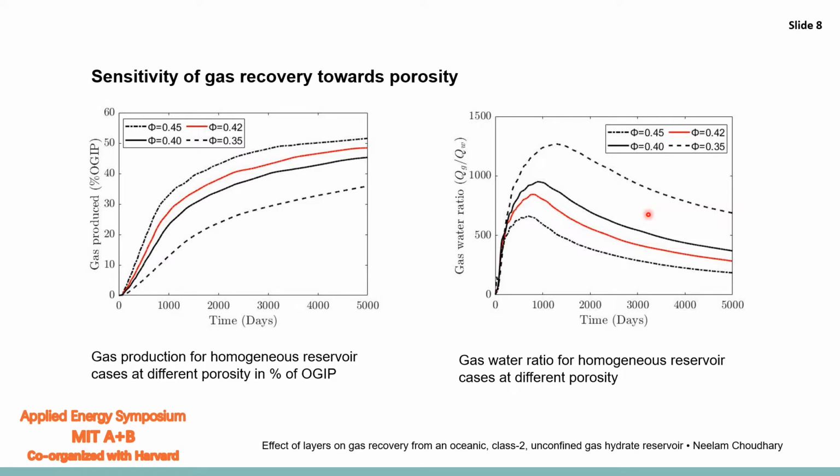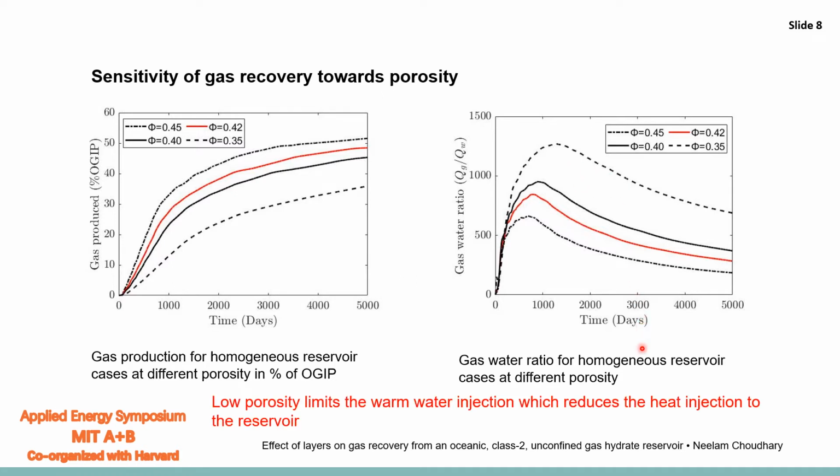But low porosity means low permeability, and this low permeability reduces the warm water injection, which leads to the reduced heat injection to the reservoir and hence low gas and water production. This is why the gas-water ratio is more at low porosity values.